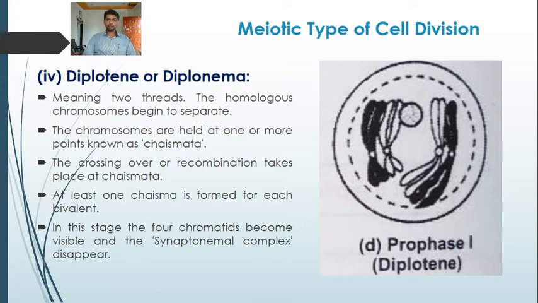Here the homologous chromosomes begin to separate. The chromosomes are held at one or more points known as chiasmata. The chiasmata is the place where the crossing over or recombination has taken place. At least one chiasma is formed for each bivalent. The synaptonemal complex now disappears in the diplotene.